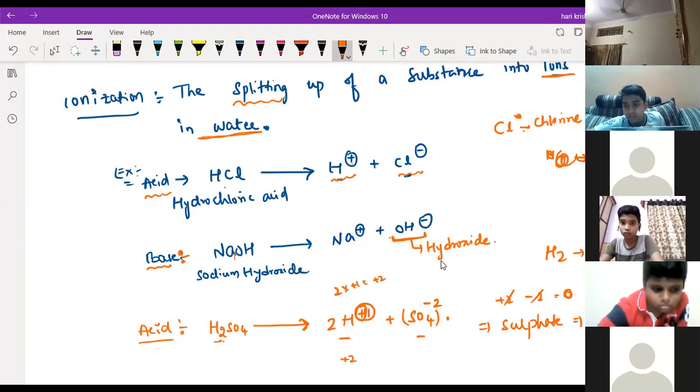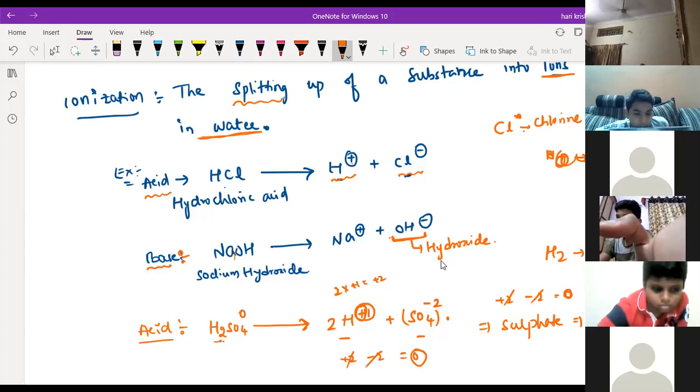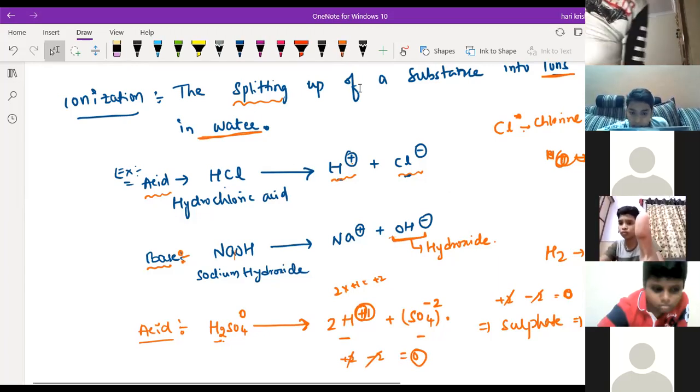Plus 2 only, right? Yes, sir. Then this is a minus 2. Plus 2 and minus 2 will become 0 only, right? Yes, sir. So same charge is there, 0, 0, both are same only, right? Yeah. Okay, that is only. We will take plus 2 and minus 2.